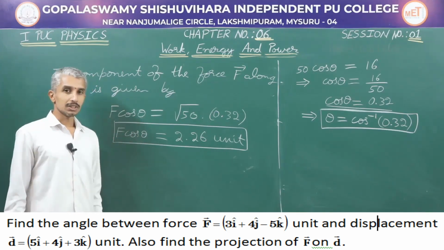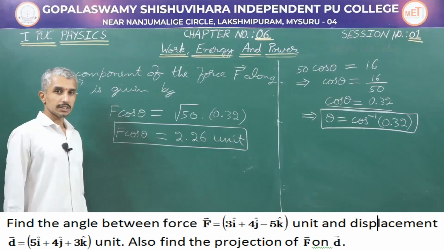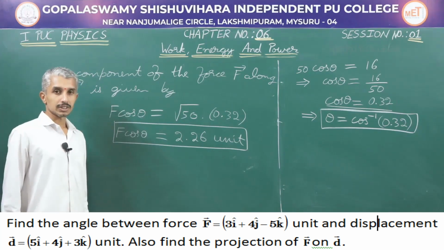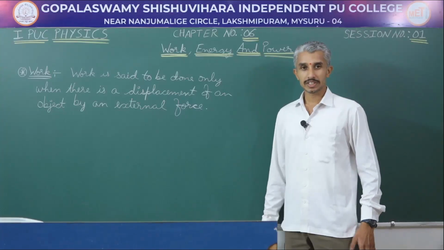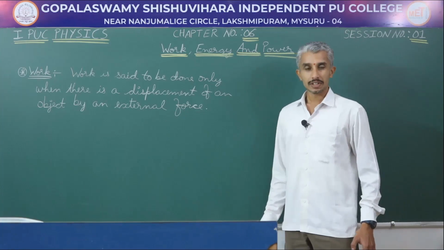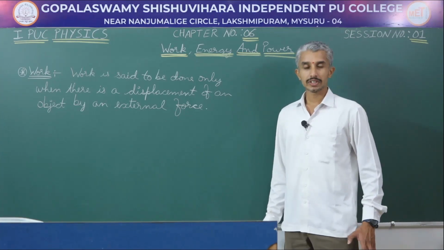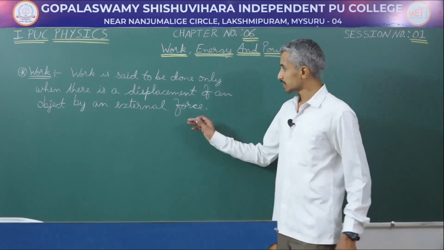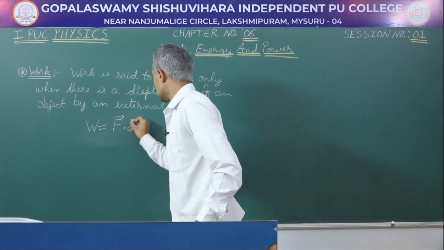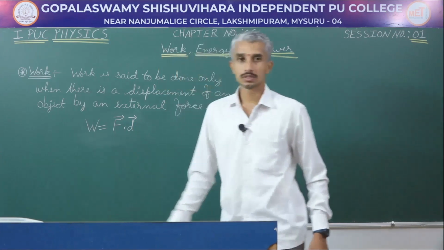This finishes the numerical. After having learnt the mathematics related to the dot product of two vectors, we will now proceed with the physical and mathematical definition of work. In physics, work is said to be done only when there is displacement of an object from an external force. If at all there is no displacement, then work is not being done. And mathematically, work is the dot product of force and displacement.